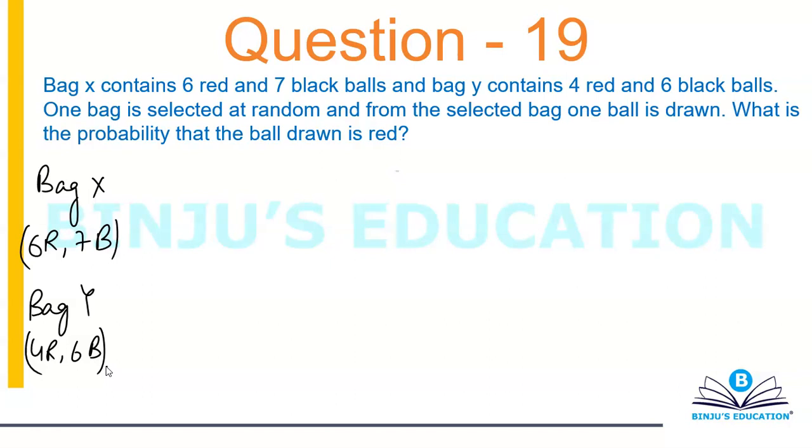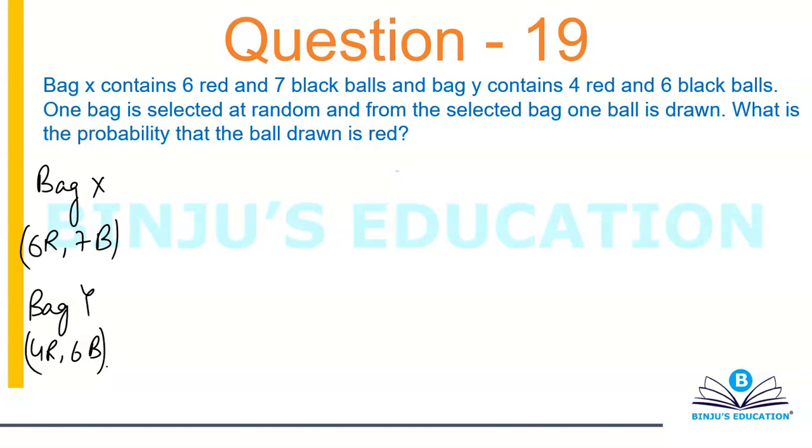Now, sometimes what happens in this case is they also give the probability of selecting a bag. That the probability of selecting bag X is more than Y, or the probability of selecting bag X is 3 by 4 and that of Y it's 2 by 3, or something like that. Now in this case they haven't mentioned it, so we'll consider that the probability for both the bags is equal, that is 1 by 2. Either you can select bag 1 or bag 2. We'll consider the probability of selection of both the bags to be 1 by 2.